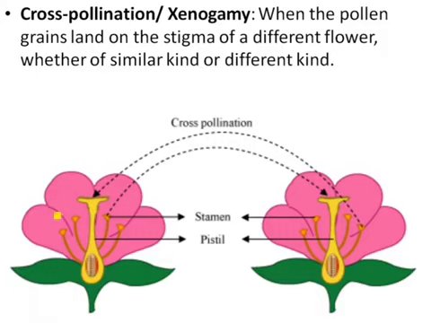When pollens of a flower land on the stigma of another flower of the same species of plant, that is cross-pollination. It requires external agencies like wind, water, insects and birds. That is cross-pollination, and it's also known as xenogamy.